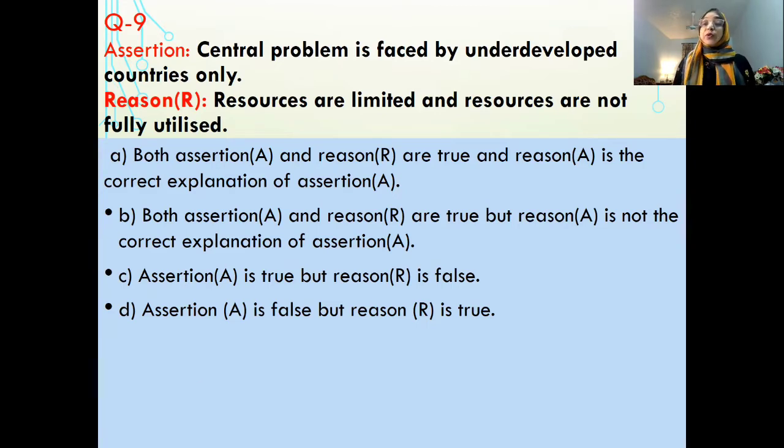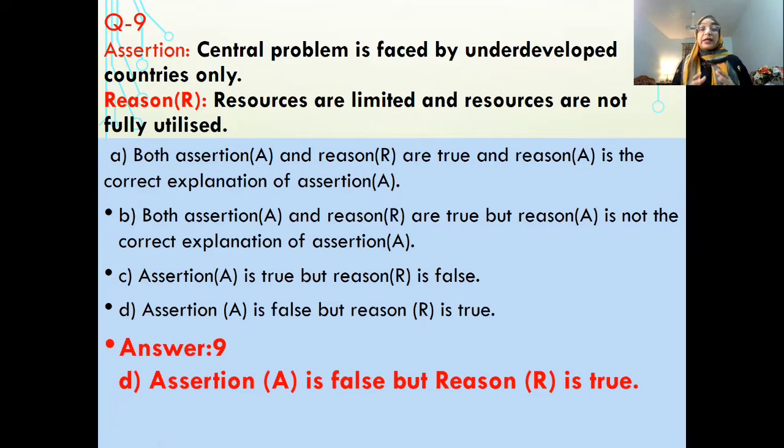It is about the distribution of income. Reason is resources are limited and resources are not fully utilized. The correct answer is that assertion is false, but reason is true. Because we have to decide what to produce in what quantity, because we cannot produce all the commodity in unlimited amount as we have limited resources, and we have to utilize them in the best possible way. So the reason is correct, but the statement is not correct.